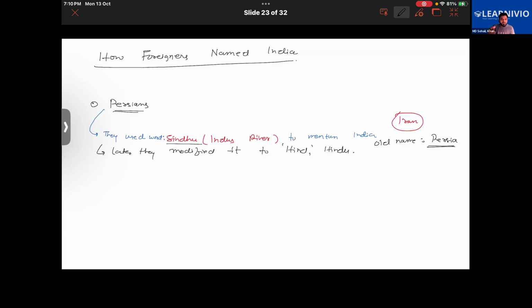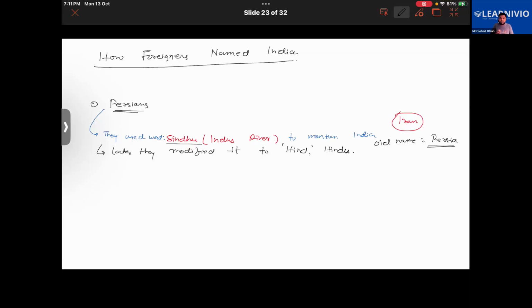Everyone's mother tongue is different, but we all are from India, right? Just like that, different people who came from Persia used to call Sindhu by different names. Some of them called it Hind, some called it Hindu, because of their difference in language. And these terms were actually geographical in nature, because they referred to the land around the Indus River.